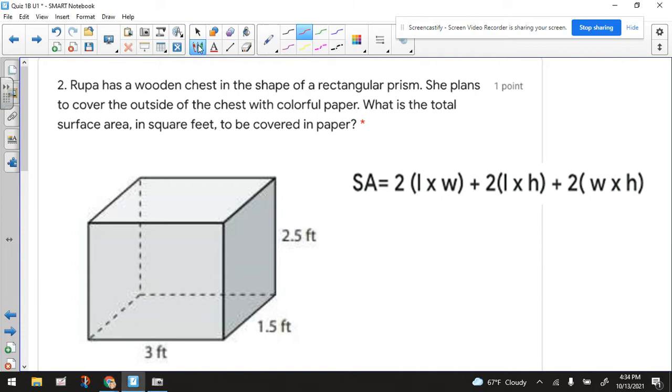Hey everybody, we're looking at number 2. Rupa has a wooden chest in the shape of a rectangular prism. She plans to cover the outside of the chest with colorful paper. What is the total surface area in square feet to be covered in paper?